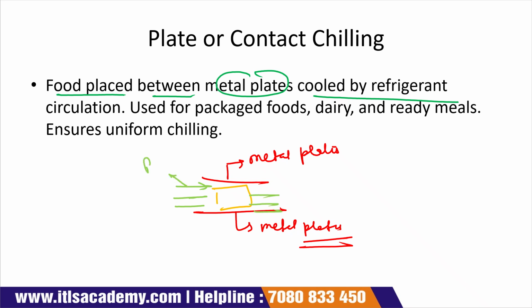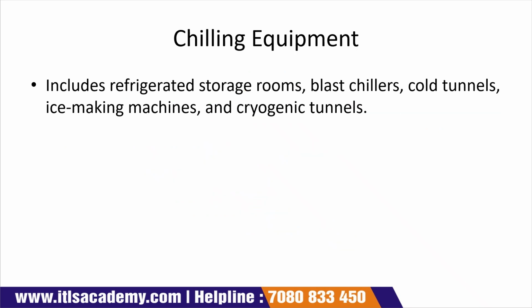This is your refrigerant. This type of cooling is used for packed food, dairy, and ready meals. It also ensures uniform chilling, because the food product is kept in between the two metal plates, which ensures that the food is chilled uniformly, meaning every part of the food is chilled.